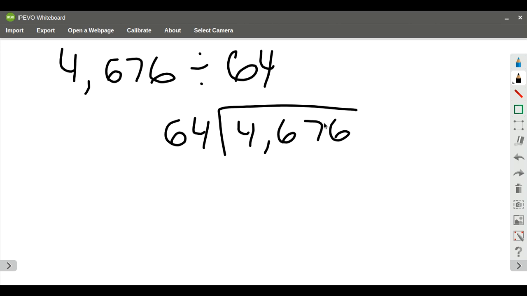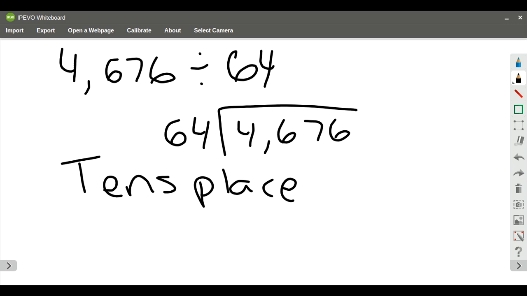So the tens place for number 1 is going to be my answer. And we know this because when I look at the actual division problem, I can see that these values are going to be too small, so I have to look at a larger number for that.